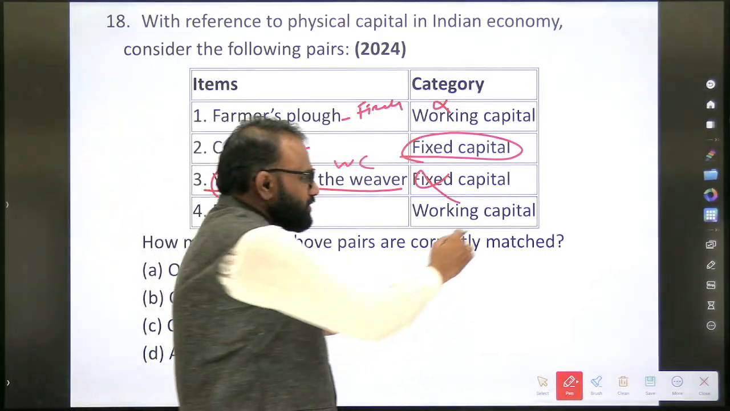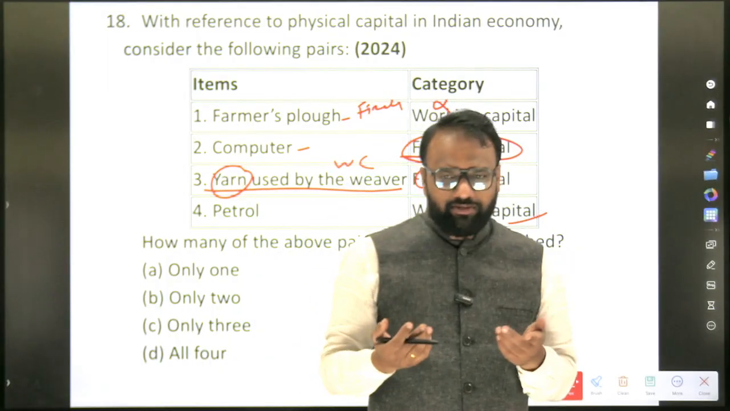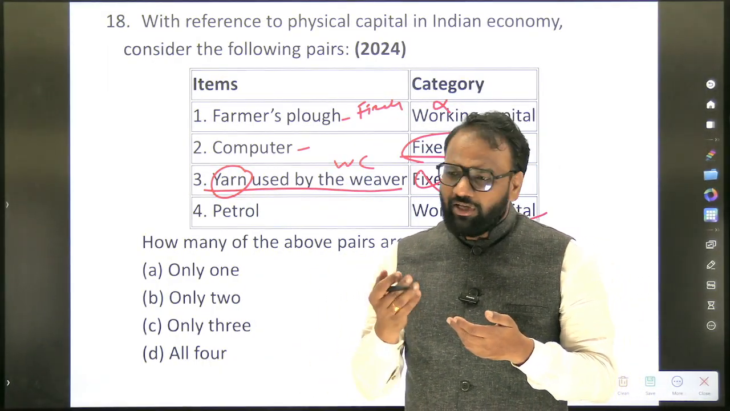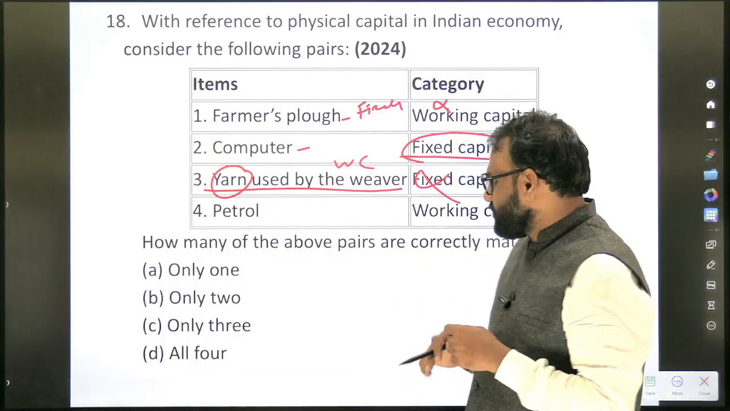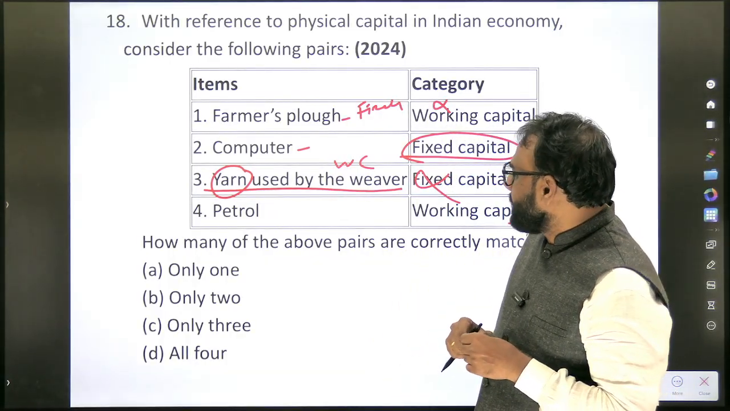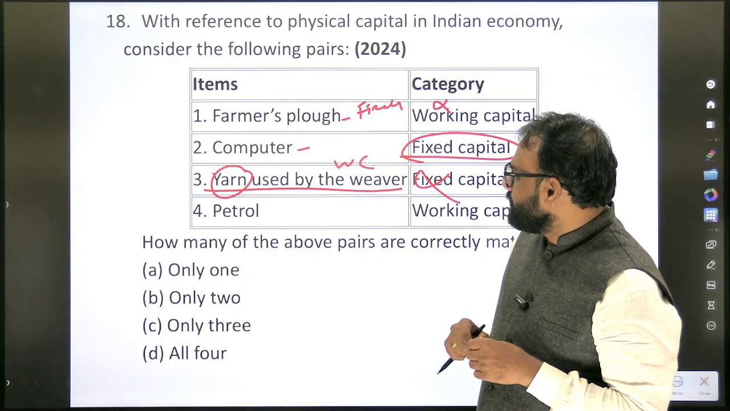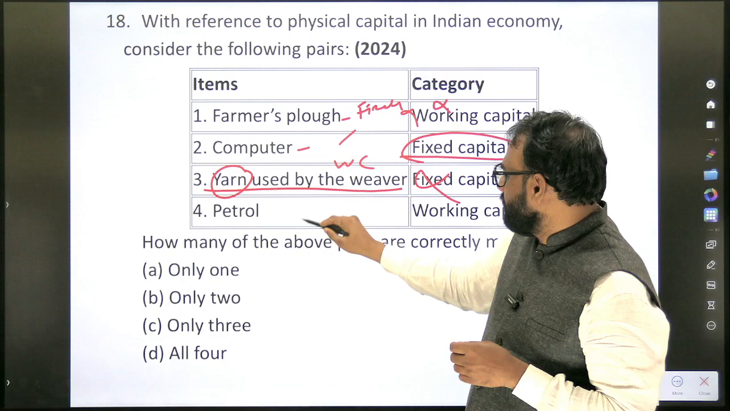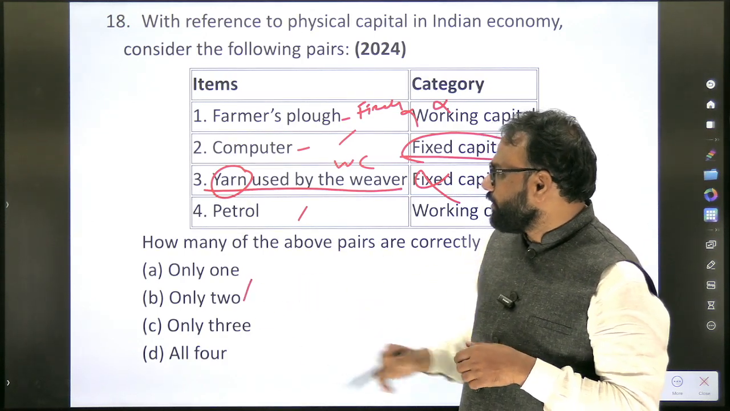Similarly, if you come across a few other examples where there may be confusion, and if you are able to overcome that confusion, that would be sufficient. So here the answer is: this one is wrong, and the second and fourth ones are correct. Only two.